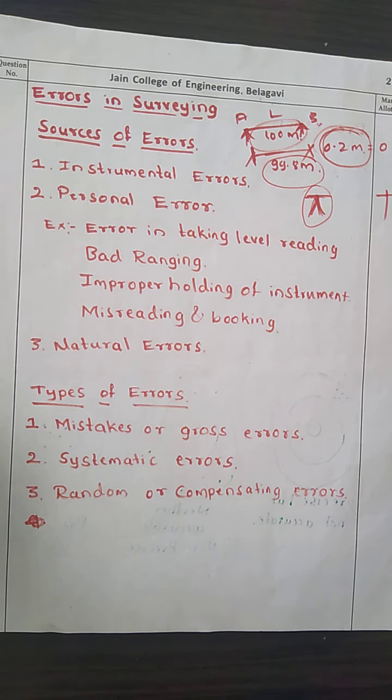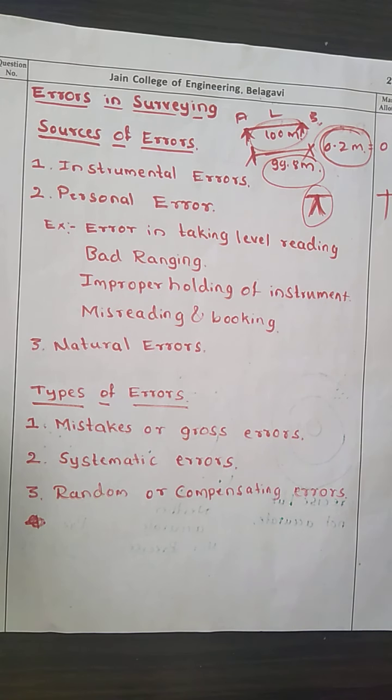Then we will see what the different types of mistakes or errors are. There are three types of errors: gross error, systematic error, and random error. Now we'll see what a gross error or mistake is.